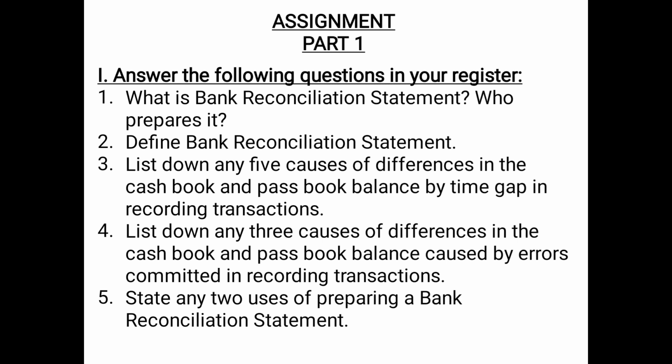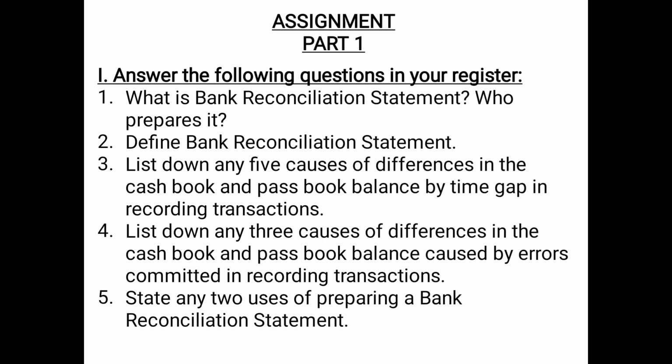Question number 4. List down any 3 causes of differences in the cash book and passbook balance caused by errors committed in recording transactions. So you have to give any 3. So you can write checks issued to a creditor but omitted to be recorded in the cash book, then errors committed in recording transactions by the bank, checks deposited into the bank but omitted to be recorded in the cash book, then errors in totaling or balancing the bank column of the cash book, and so on. Any 3 you can write.